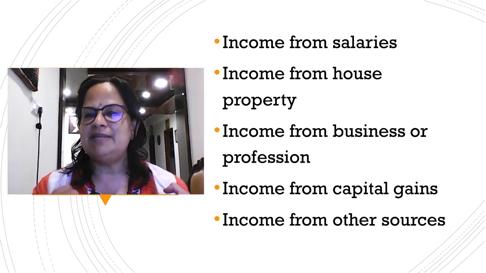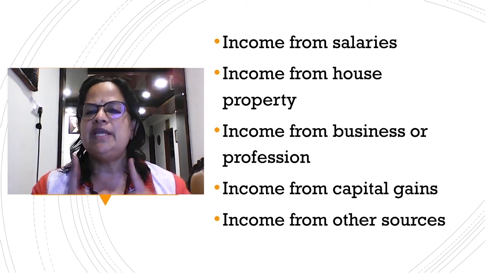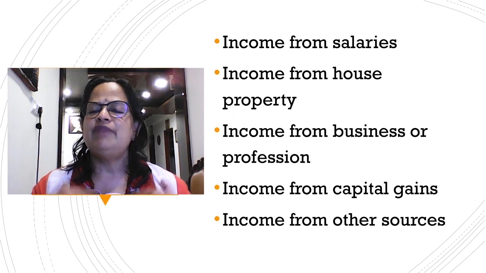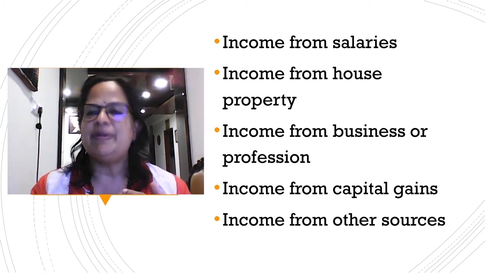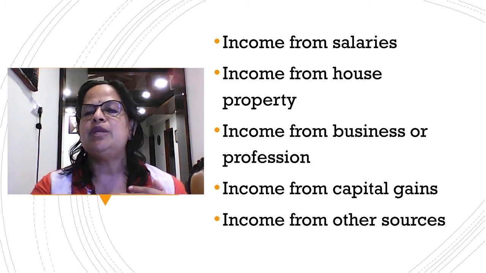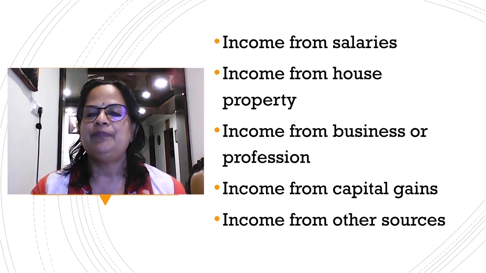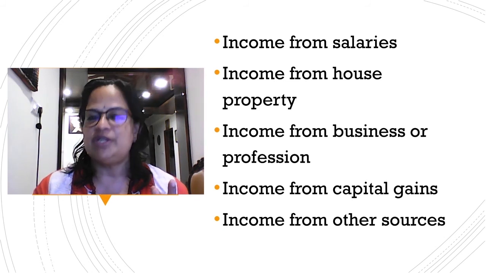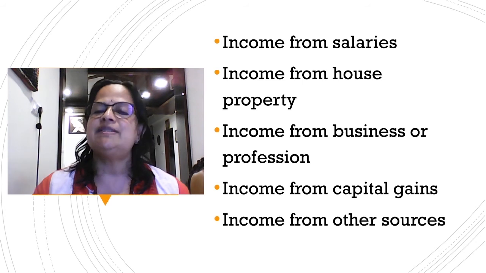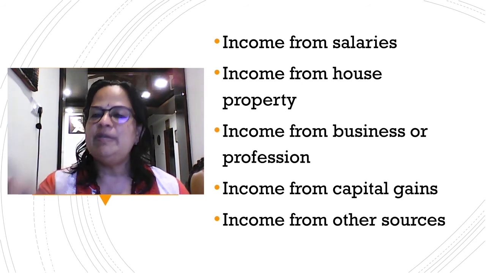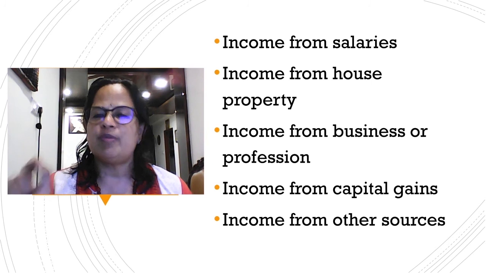When I am getting my monthly salary, it will be included in this head of income. Next one is income from house property. If I have a second house property which I am giving on rent, I will get some rental income. That and my self-occupied house property where I am living will be included in income from house property. Income from business or profession: if I am running a business unit, say an online saree business, I'll get some profit out of that. That will be included in income from business or profession.